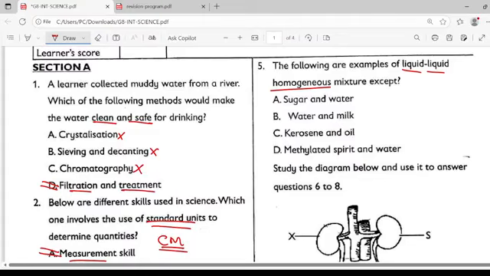The following are examples of liquid homogeneous. So this one, we've seen these ones are true. We opt to go with A because A is not a liquid-liquid homogeneous mixture, it's a solid-liquid homogeneous mixture.